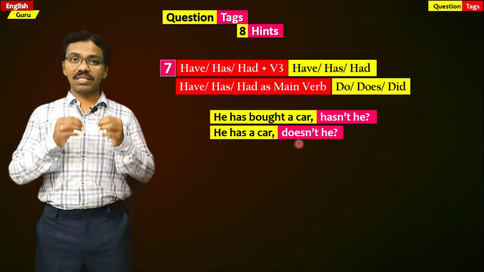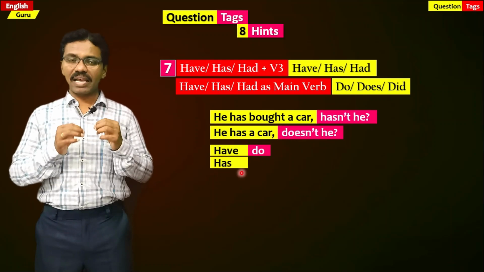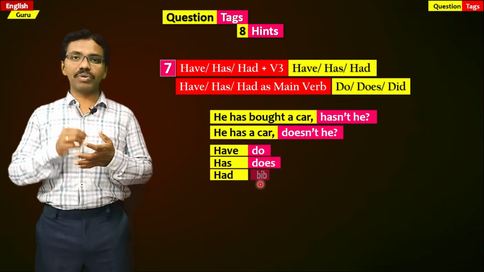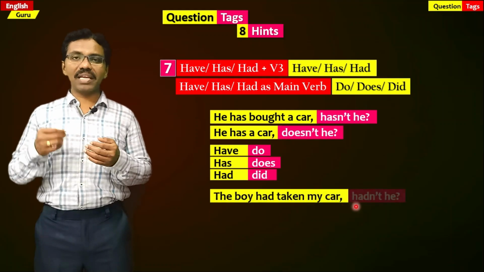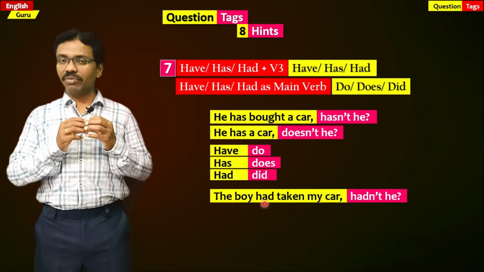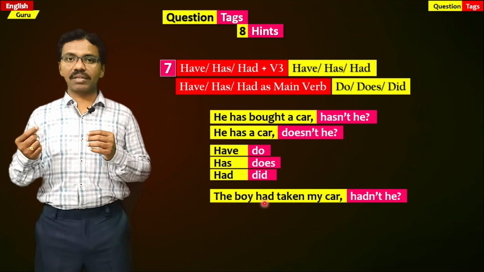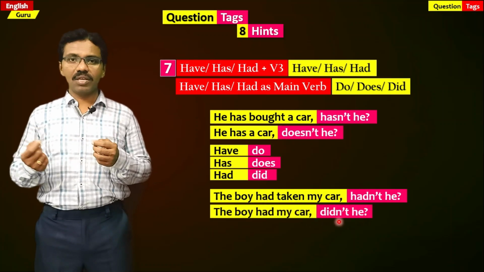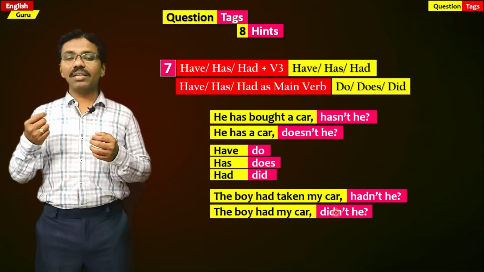So when there is have as a main verb, we should write do. When has is a main verb, we should write does. When had is a main verb, we should write did in the question tag. For example, the boy had taken my car, hadn't he? Because had is used as a helping verb in this sentence. That's the reason we have written this in the question tag. Whereas in the next sentence, the boy had my car, didn't he? So here had is a main verb. That's the reason we have written didn't he.